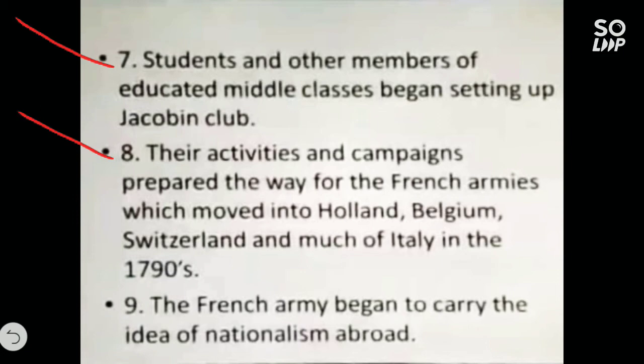Here I am explaining about the activities of the Jacobin club. Their activities and campaigns prepared the way for the French armies which moved into Holland, Belgium, Switzerland and much of Italy in 1792, and their motive was to spread the idea of nationalism, means liberty, fraternity, equality, and the administrative reforms which were set by Napoleon Bonaparte. If you see the ninth point, the French armies began to carry the idea of nationalism abroad.